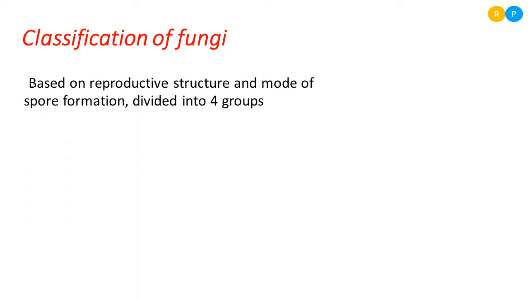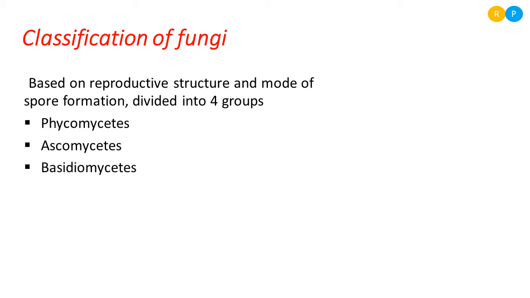So based on these characteristic features, the fungi are classified into 4 different groups. So you have to remember these things. Based on the reproductive structure, the kind of spore formation and the kind of mycelium, they are divided into 4 different groups. The first one is Phycomycetes. Next one Ascomycetes, Basidiomycetes, then Deuteromycetes. So these are the 4 groups of fungi. So now let us study each of the groups in detail.